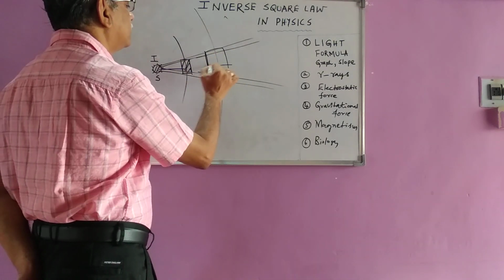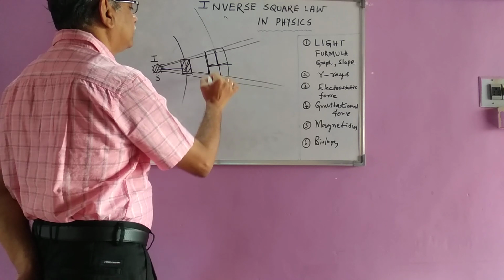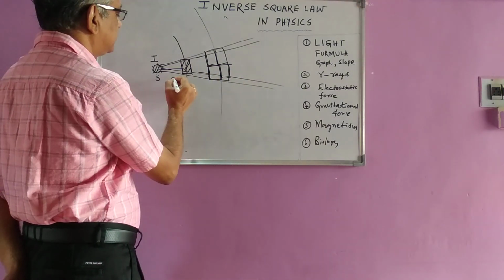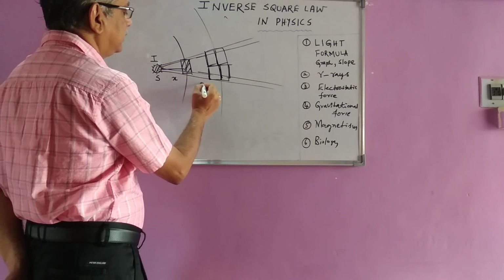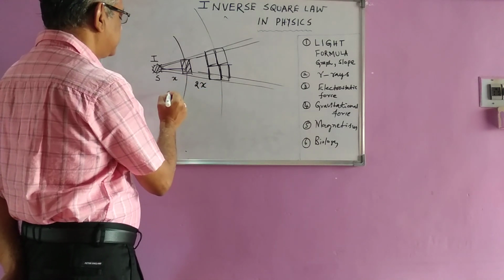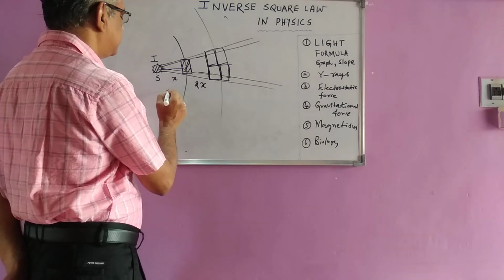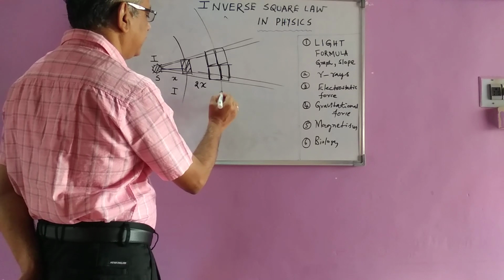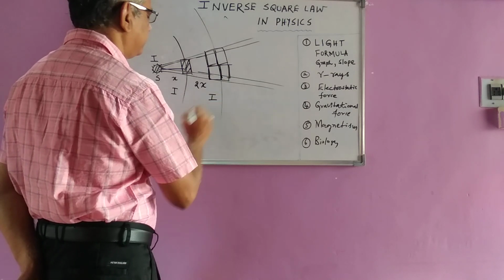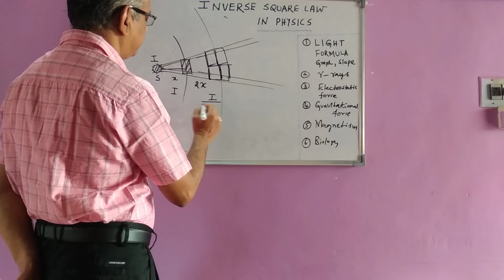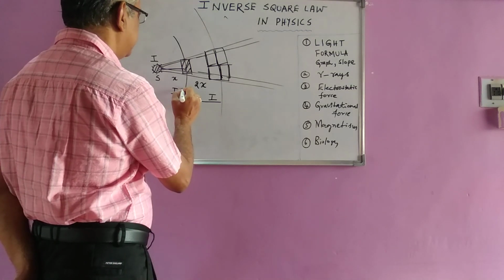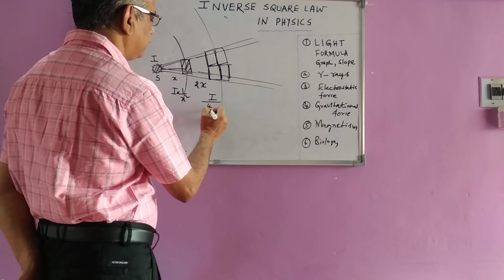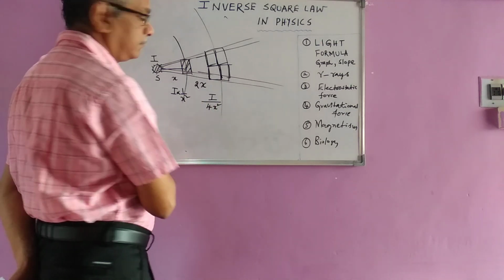So now we have got 4. That means at this distance, if it is x, now it is 2x. So if I take the intensity at this point as equal to I, now the intensity at this point will be I divided by, here I is directly proportional to x square, here it is 2x, so here you will get 4x square.